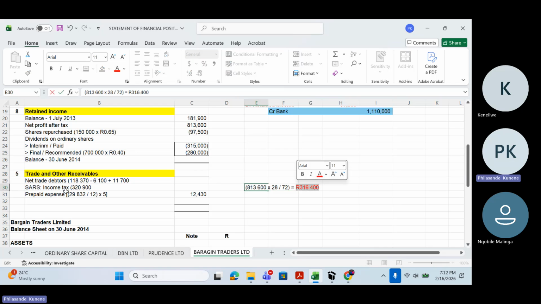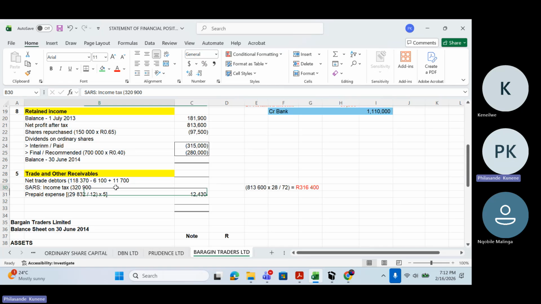Initially, SARS was owing me 320. Now I've incurred 316. So which means who is owing the other? Now SARS is still owing us, but the lesser amount now. I need to say minus 316 here, 316,400. So how much is SARS owing me now in total? 329,900 minus 316,400. How much is left?